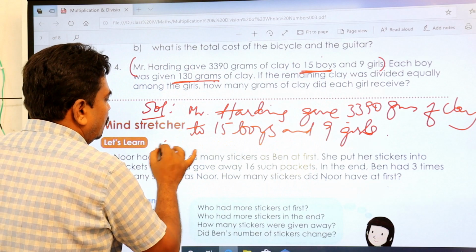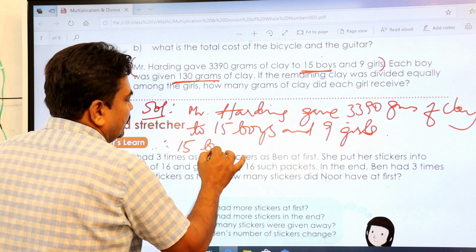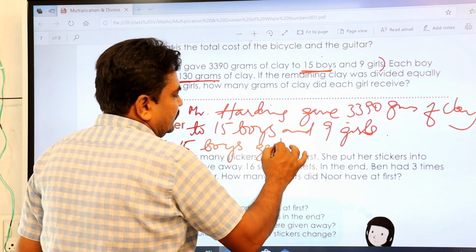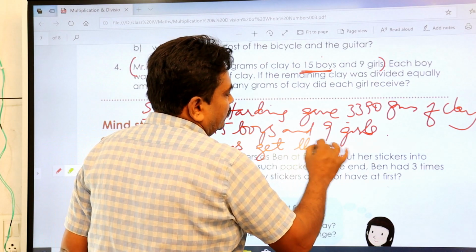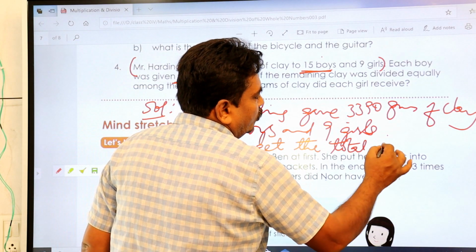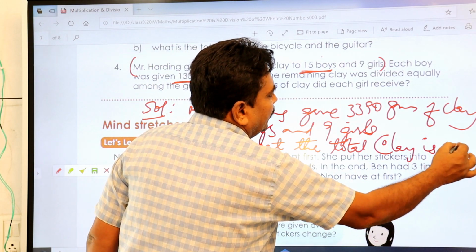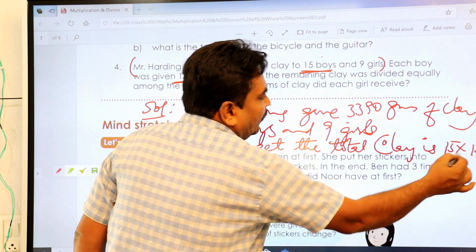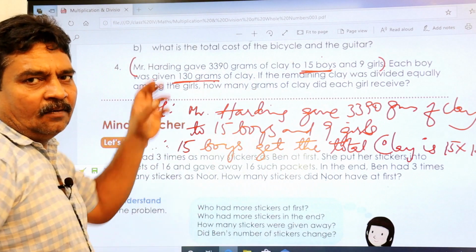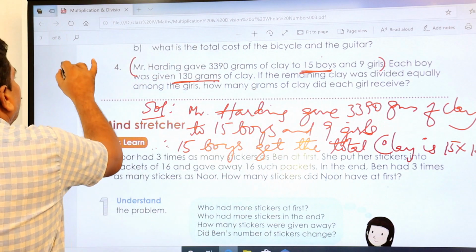Therefore, 15 boys get the total clay, which is 15 into 130 grams. So write down 130 into 15.